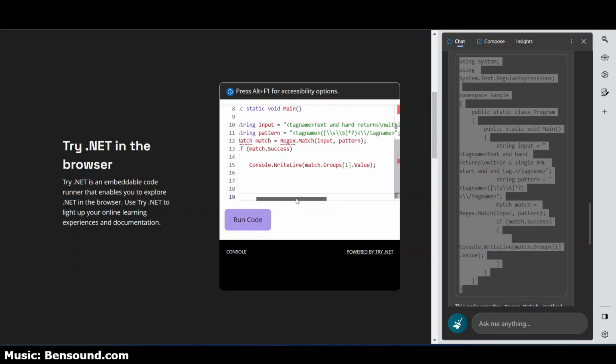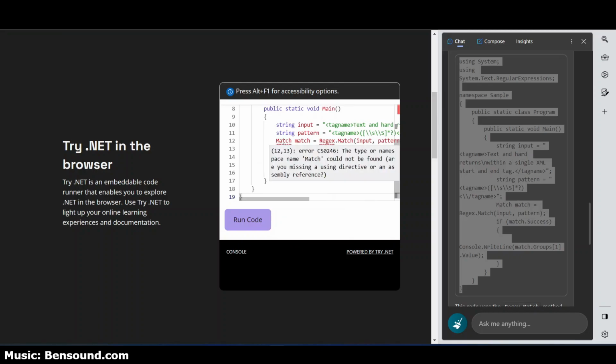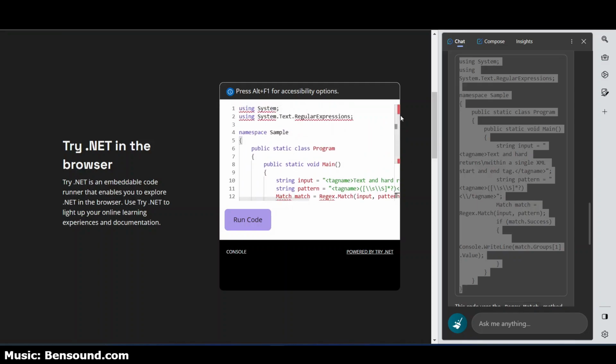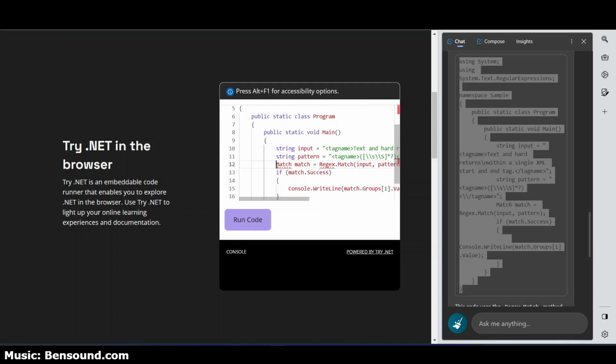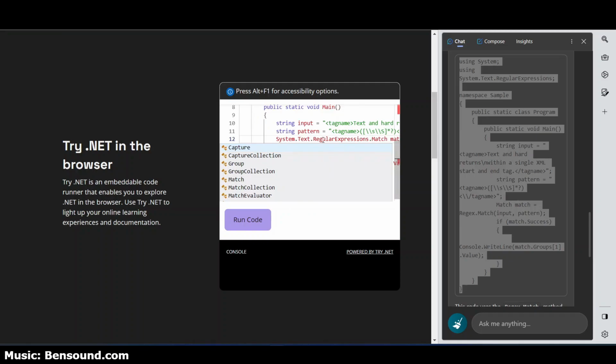Now already I'm getting some compilation errors. That would tell me it's not happy with the using statements. So let's take all of that and move that down for a full declaration here. You get code syntax completion though, which is pretty interesting, and there is Match, so that did come through correctly.